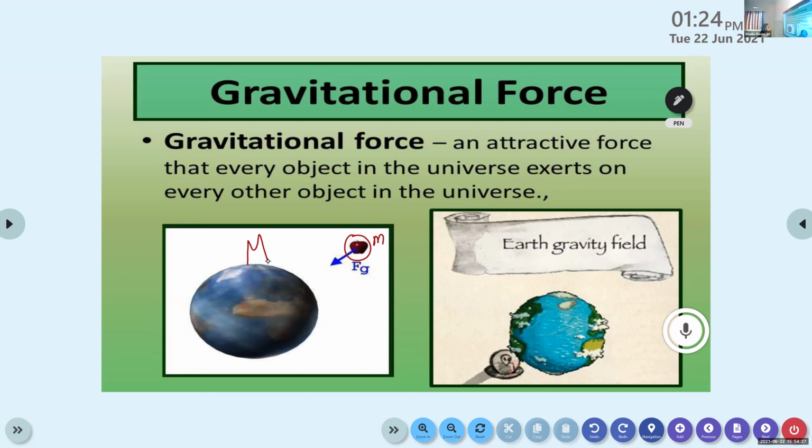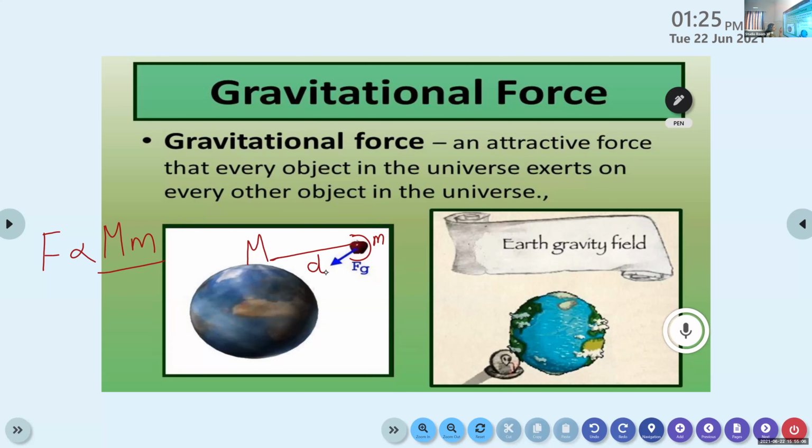This gravitational force can be represented by an equation: the force of attraction between the surface of the earth and the apple is directly proportional to the product of the masses of the earth and the apple, and inversely proportional to the square of the distance between them. Imagine the surface of the earth and the apple are separated by a distance of d.